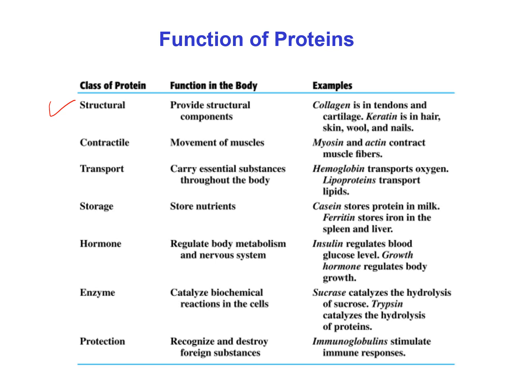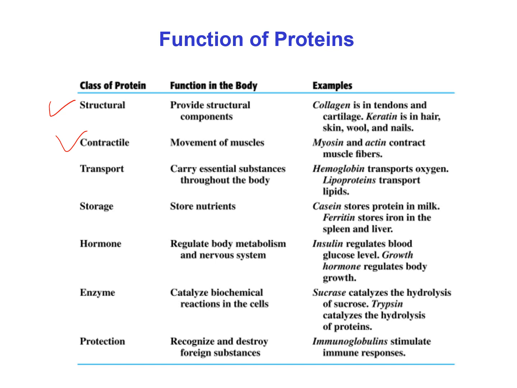Next one is contractile protein. Contractile proteins are those proteins which are involved in the movement of muscle. For example, myosin and actin. We know myosin and actin contract muscle fibers. That's why they are contractile protein.